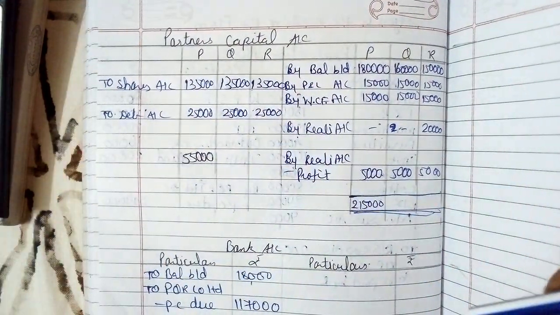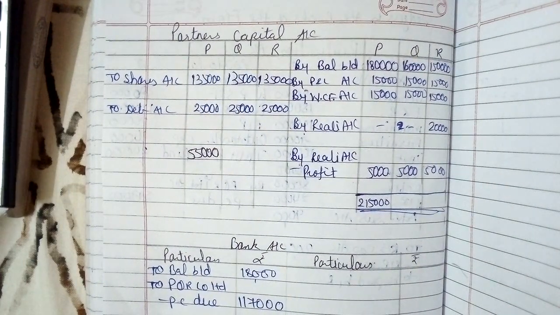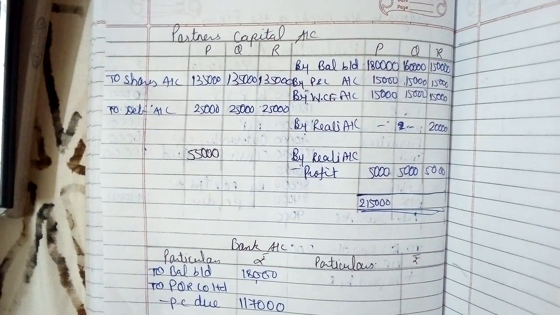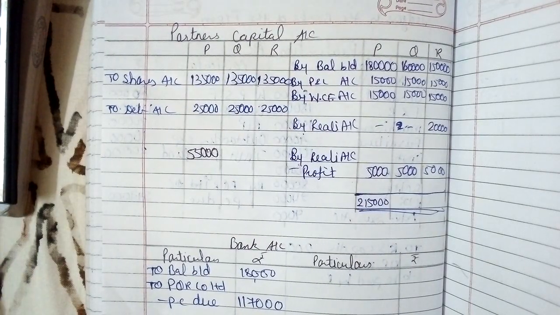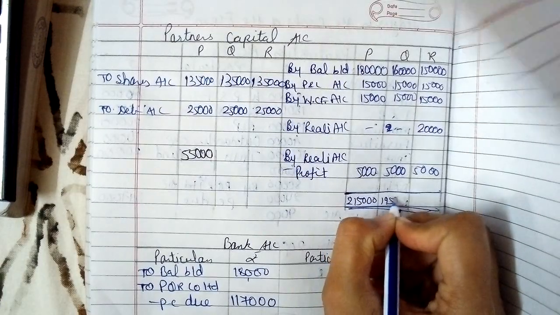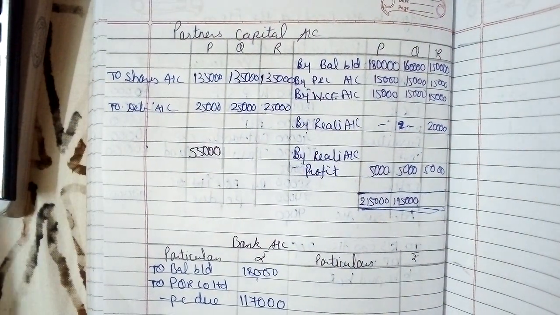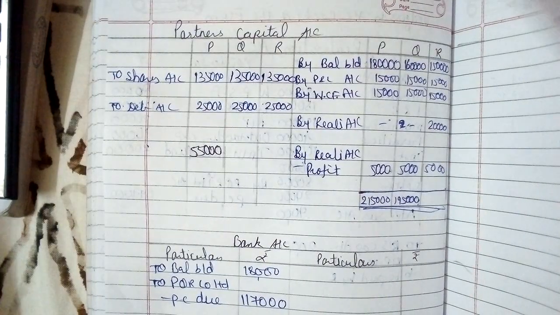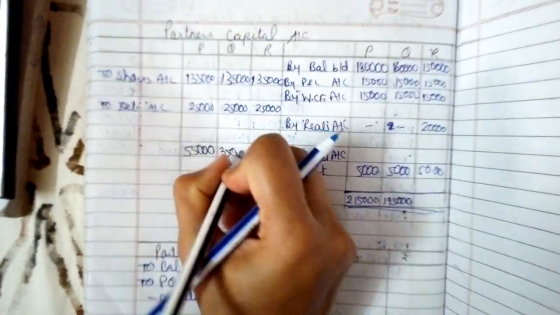Likewise, if I am talking about partner Q, 1,60,000 plus 30 plus 5, so 1,95,000, minus 1,35,000 minus 25,000. So that is 35,000.